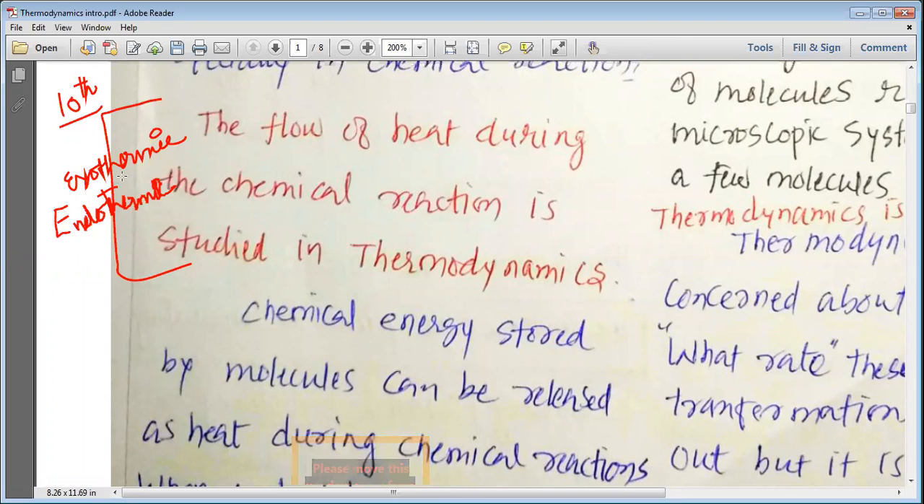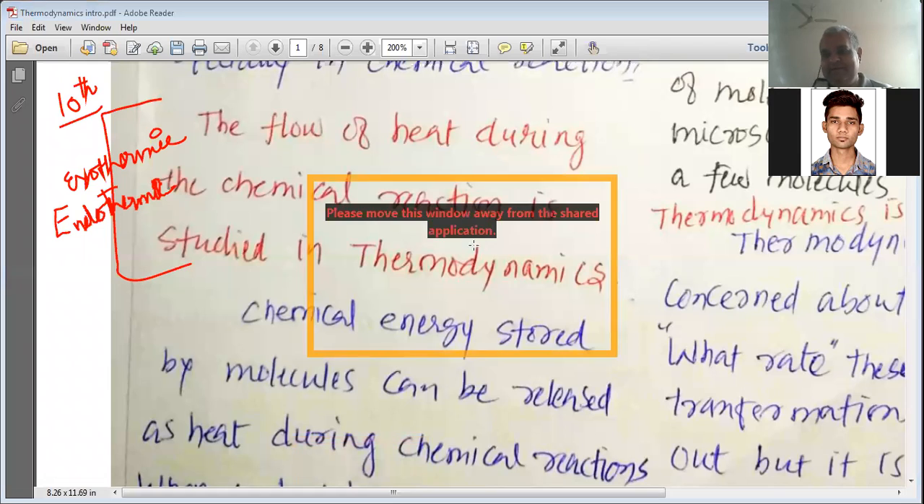Yes, I am listening. Proceed, my dear student. Sir, a reaction in which heat is released is called exothermic. Wonderful. And what is an endothermic reaction, my dear student?